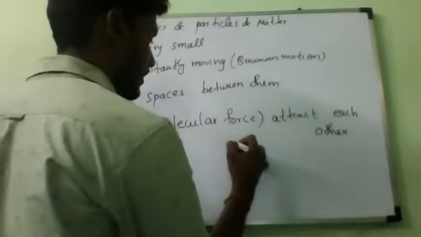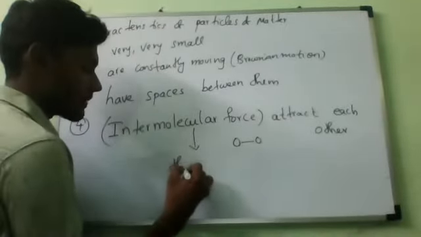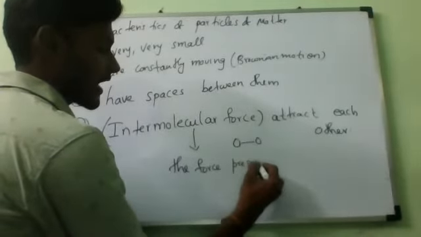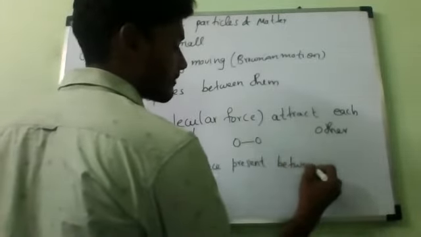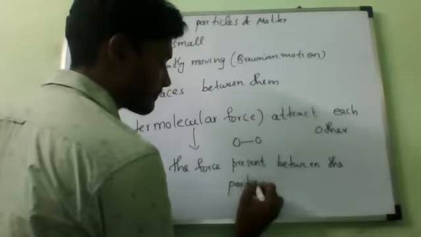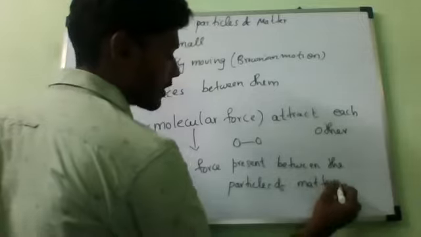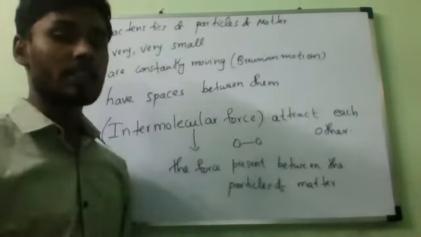The force present between the particles of matter, I am writing here. This is not in class 9th, it is class 6th, but I am saying it. Without this force, particles cannot stay together; they would always try to escape.